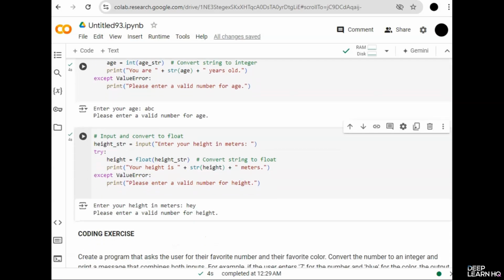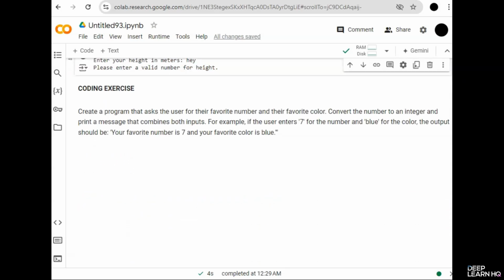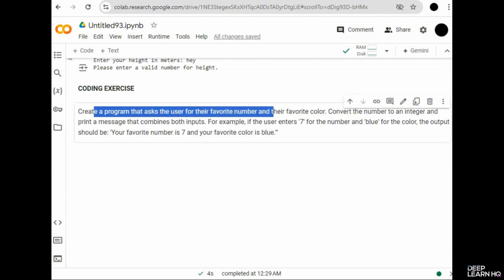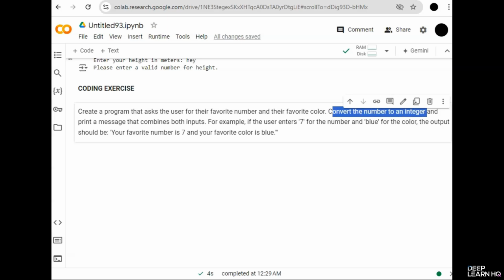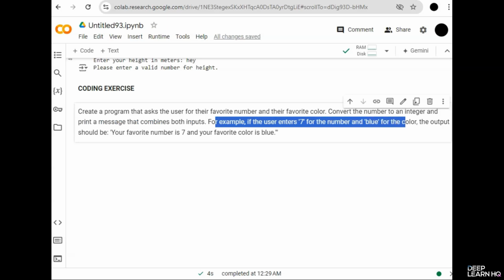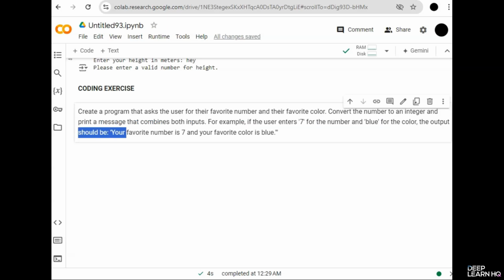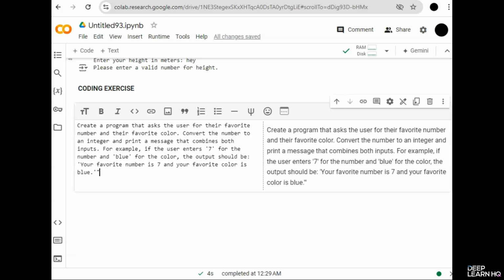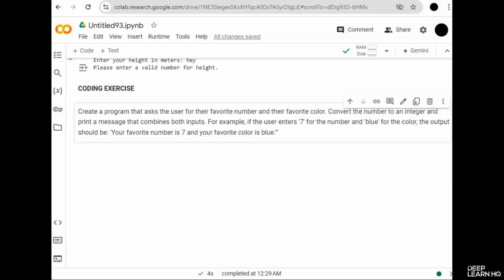Here's a simple exercise for you. Create a program that asks the user for their favorite number and their favorite color. Convert the number to an integer and print a message that combines both the inputs. For example, if the user enters 7 for the number and blue for the color, the output should be your favorite number is 7 and your favorite color is blue. Try coding this exercise for yourself. And if you have any trouble, feel free to ask in the comment section.